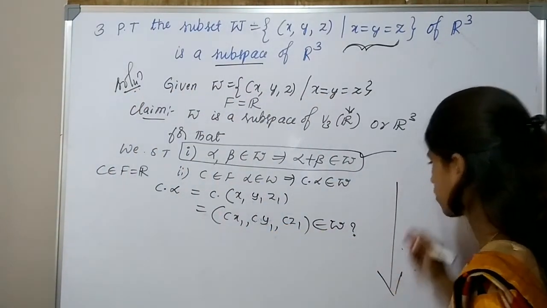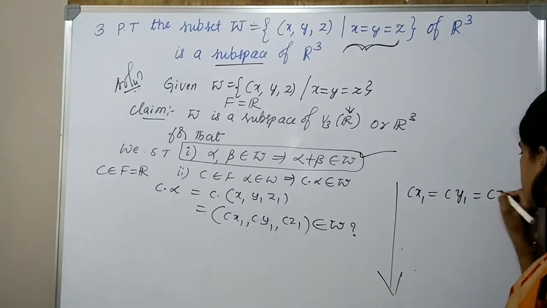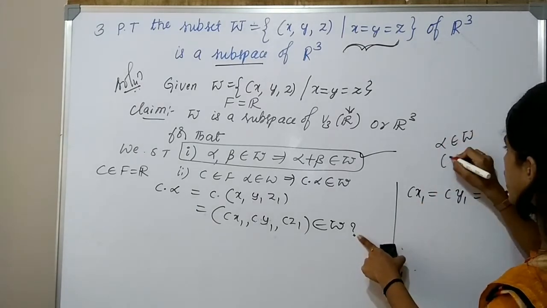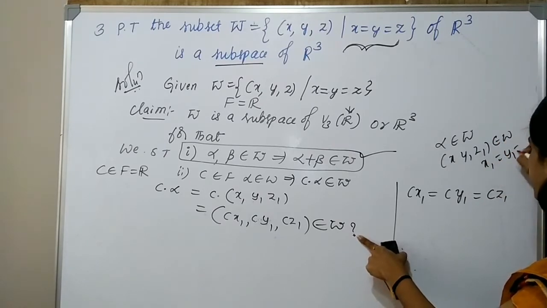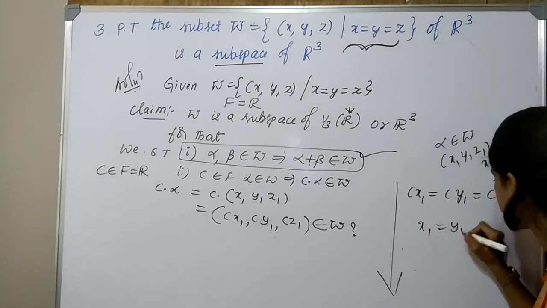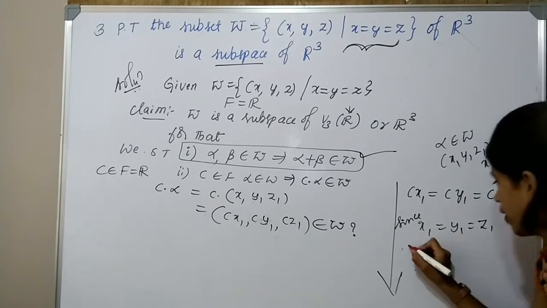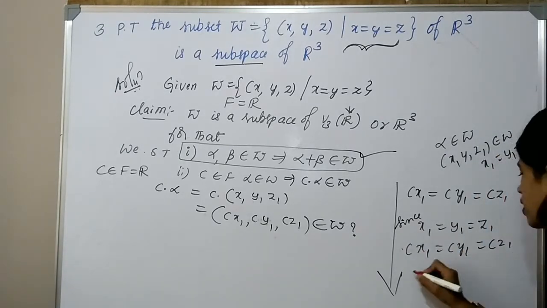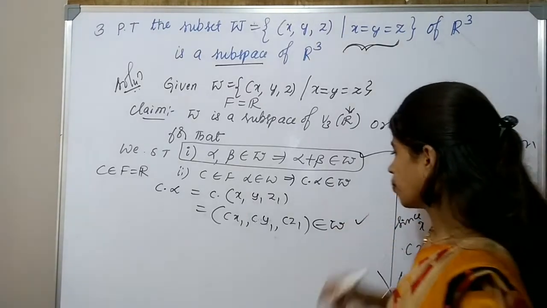So let us check. Cx1, is it equal to Cy1, is it equal to Cz1? Here alpha belongs to W, so x1, y1, z1 belongs to W. It means x1 is equal to y1, y1 is equal to z1. Therefore x1 is equal to y1 is equal to z1. Since x1 is equal to y1 is equal to z1, if I multiply C for all these elements, then we get all the coordinates equal. Therefore it belongs to W.